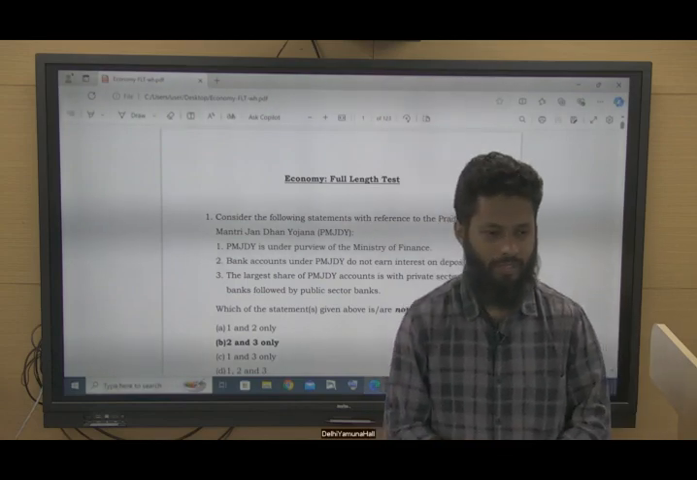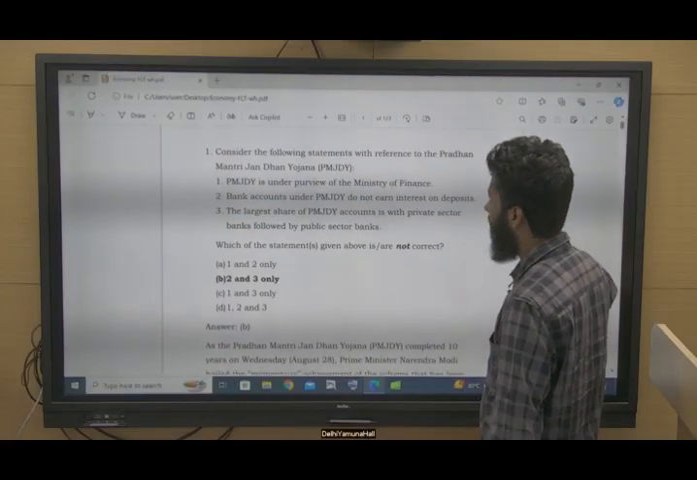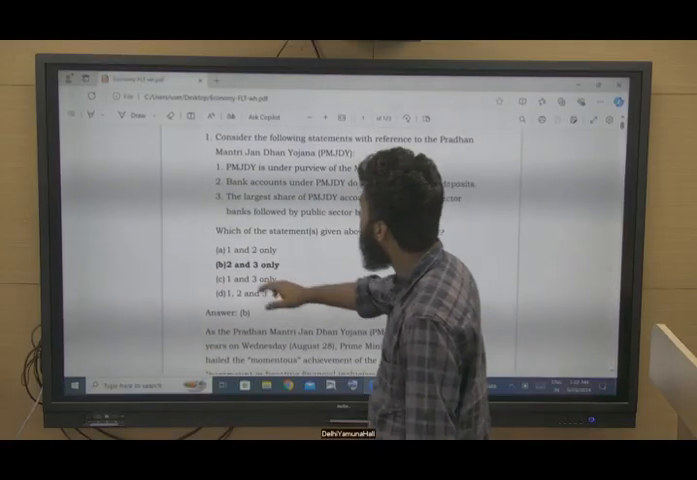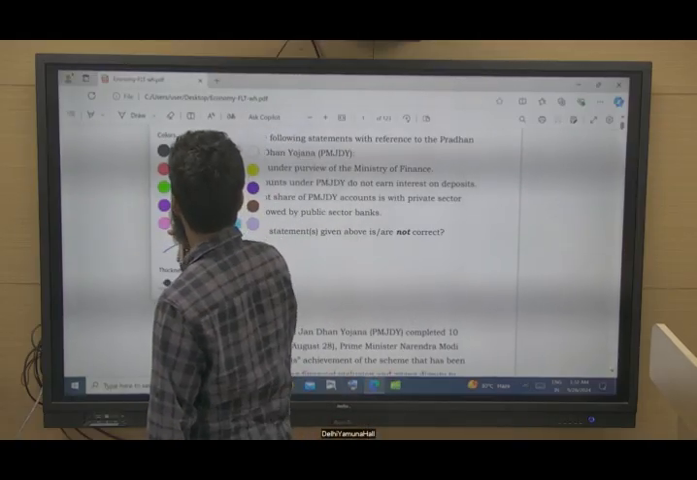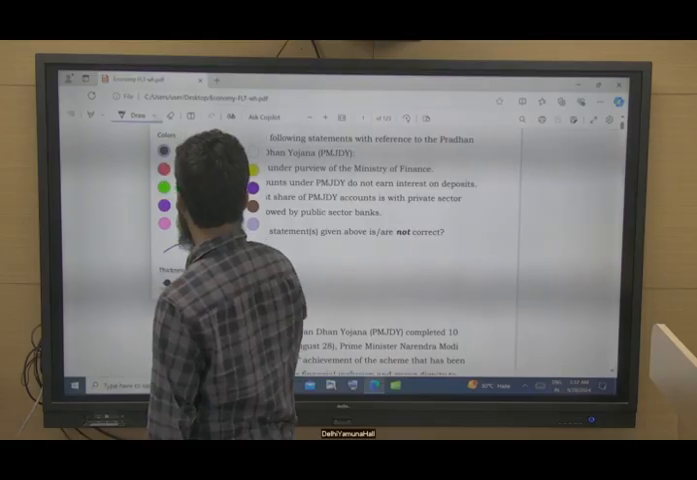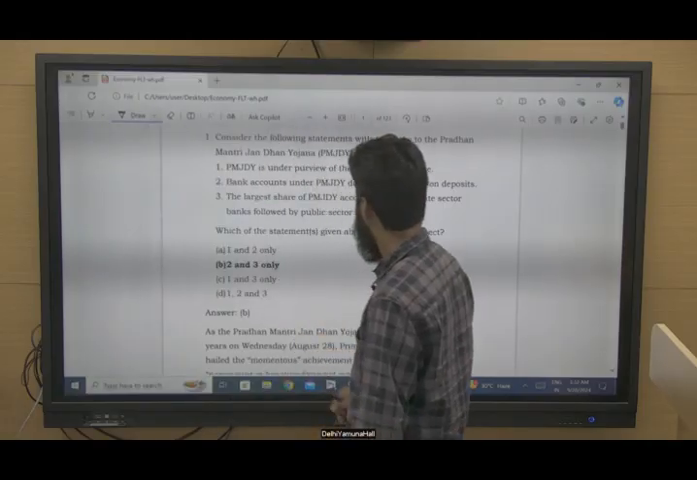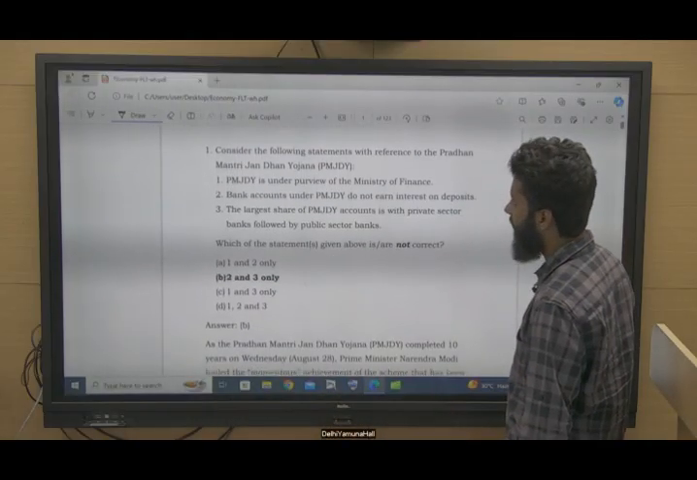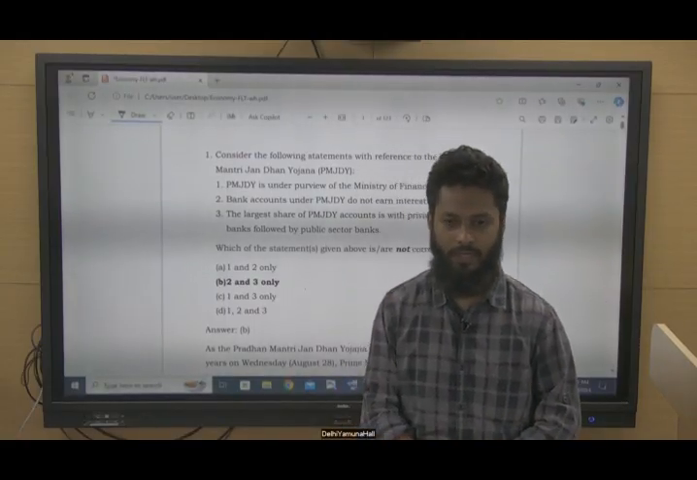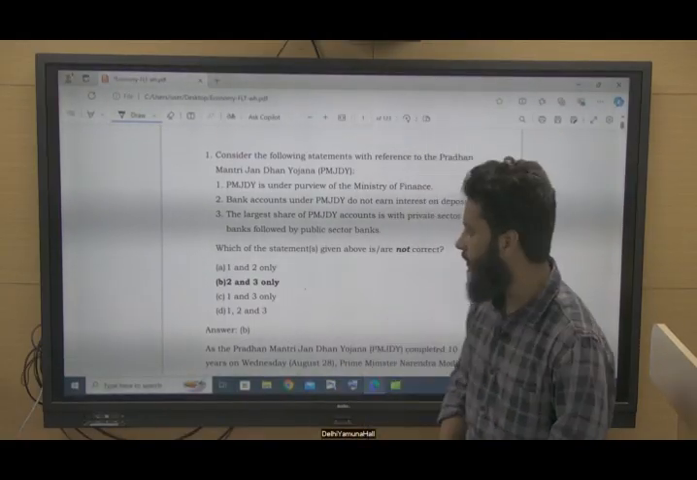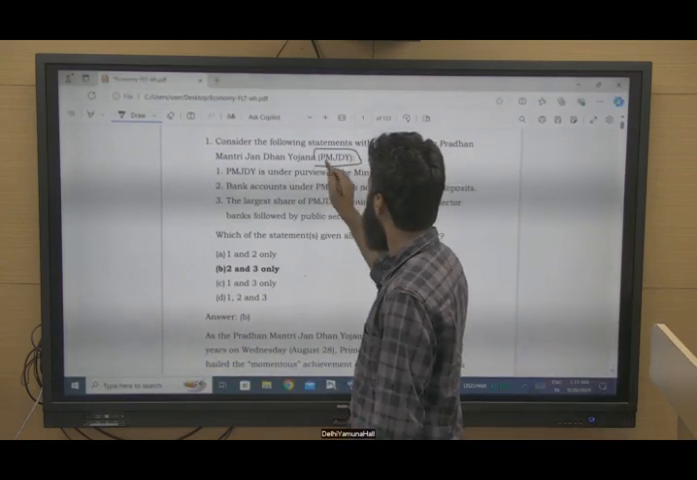So, very good evening. We will be discussing the economy full length test today. 100 questions, right? Let's begin with this. You might have question papers with you, right? So, we will be discussing solutions and some explanation, some explanatory part also. Consider the following statements with reference to Pradhan Mantri Jan Dhan Yojana.